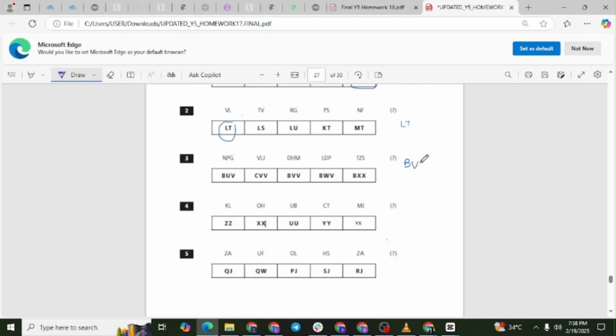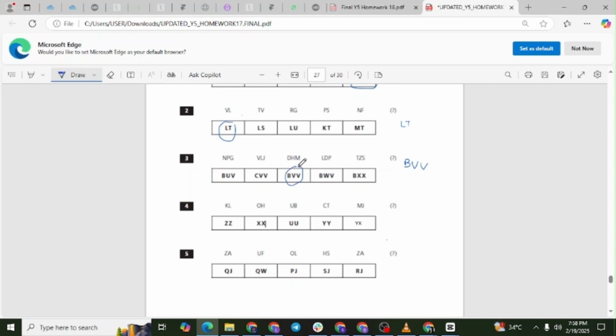M, 13, to P, 16, to S, 19. The pattern is plus 3 each time. Following this pattern, the next step should be plus 3. S, 19, plus 3 gives us V. So the missing triplet is BVV.